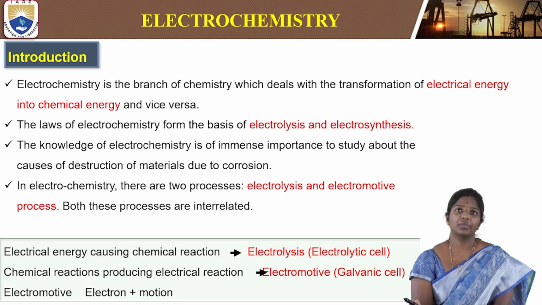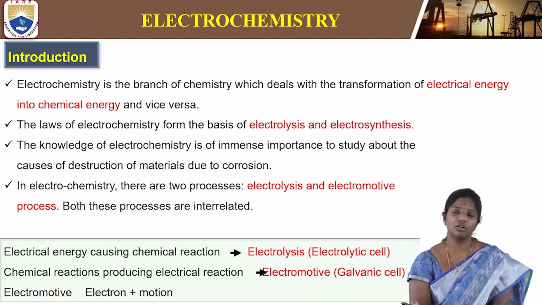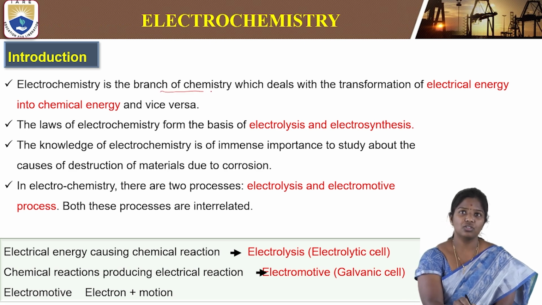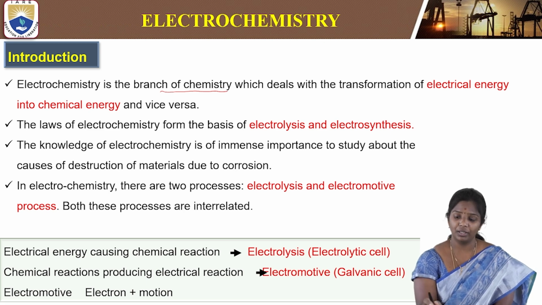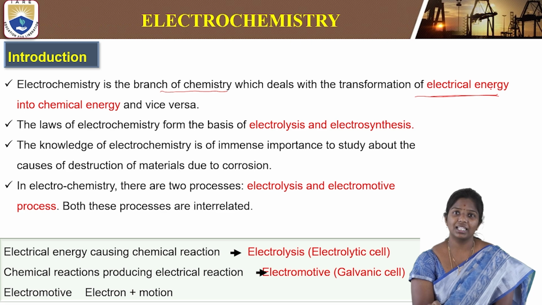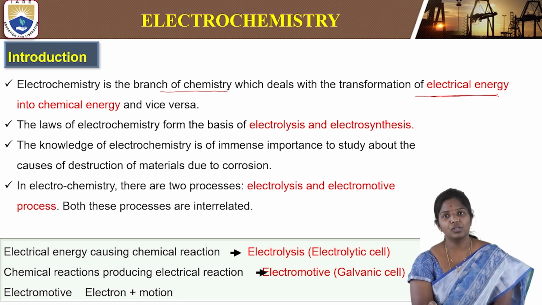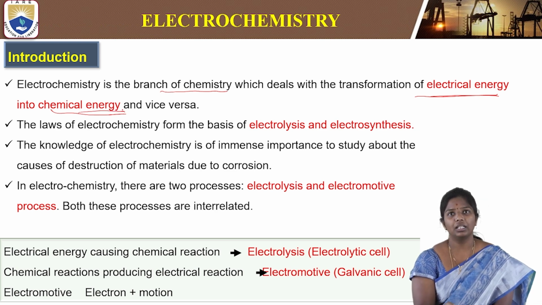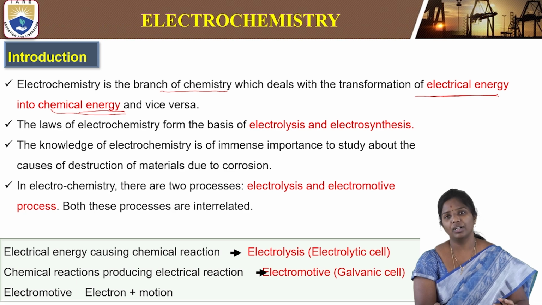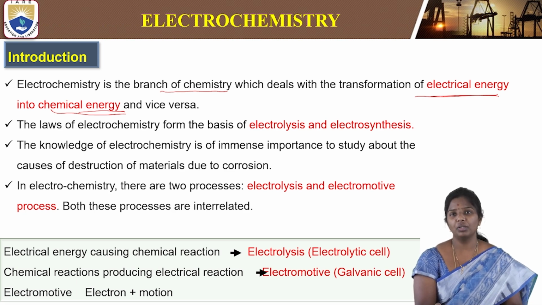And so here is the introduction. Before jumping to the main topic, we will understand what is electrochemistry. So electrochemistry is a branch of chemistry which deals with the transformation of electrical energy into chemical energy, and also chemical energy into electrical energy. So both the ways there is a transformation of energy. As we understand from the basics, energy can neither be destroyed nor created, it only can be transformed. So that is what we are going to understand in this electrochemistry topic.